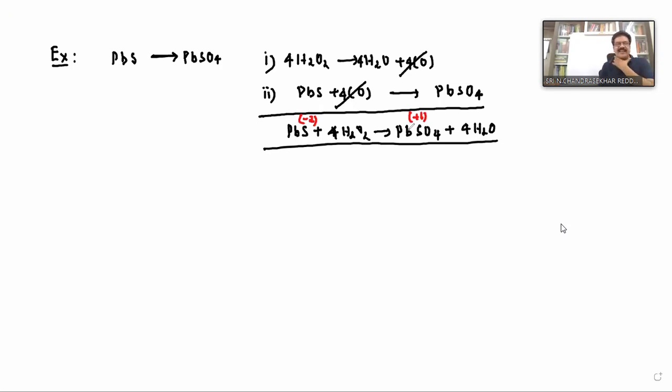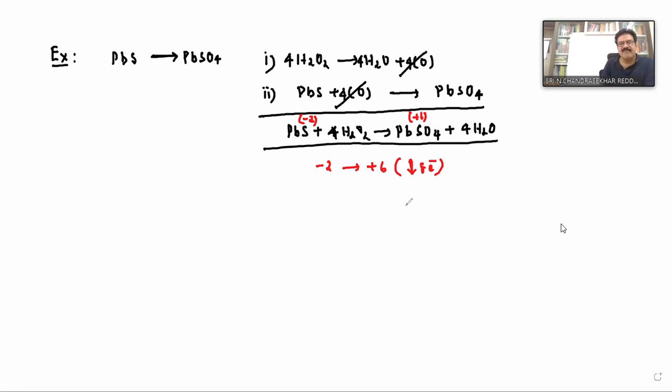How many electrons is it gaining or losing? Losing. Loss of electrons is oxidation. How many electrons is it losing? 8 electrons, because -2 is changing into +6. So 8 electrons it is losing. One more lead sulfide.